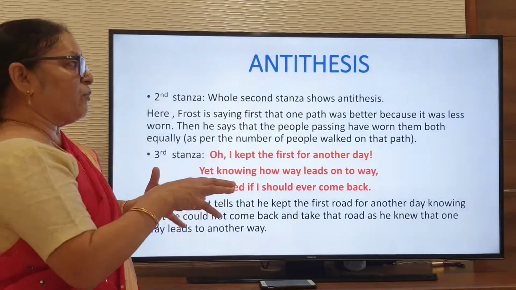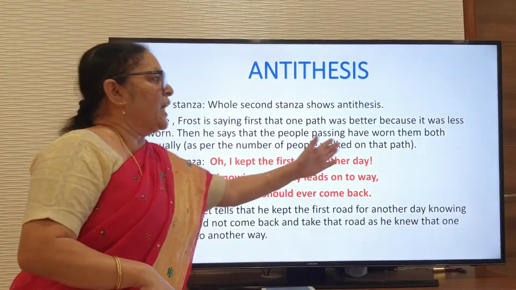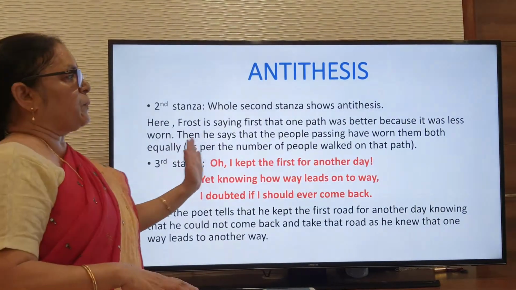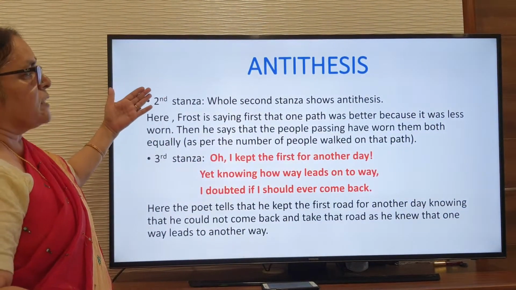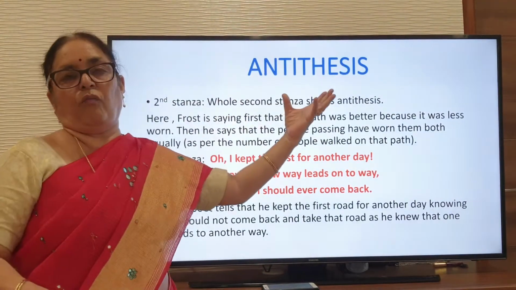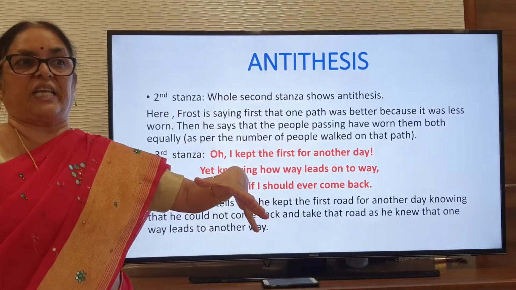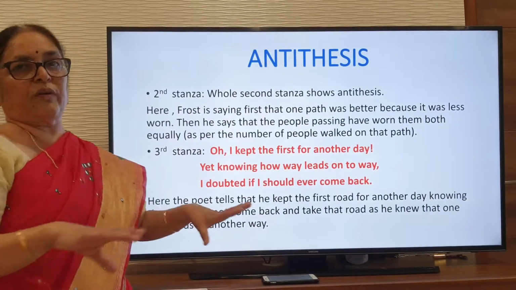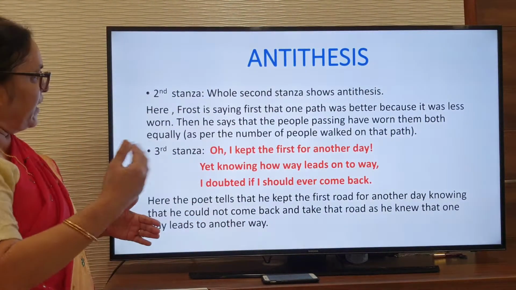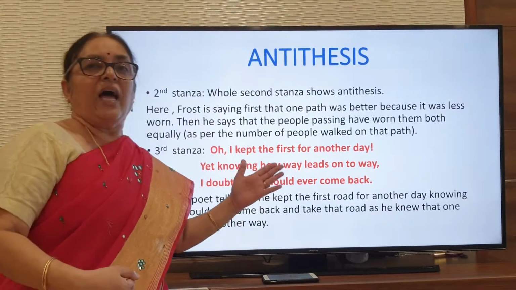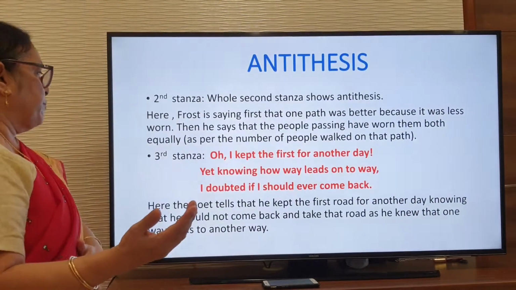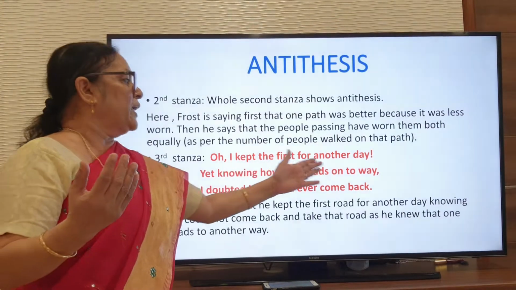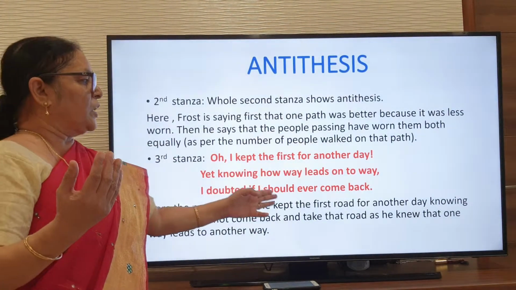But what did he tell? Both are equally worn as per the number of people walking on that path. First he told that he wanted to go on that path because it was less worn out, and then he told that both were equally worn out. That is one. And then in the third stanza you find one more antithesis. What is that? "Oh, I kept the first for another day! Yet knowing how way leads on to way, I doubted if I should ever come back."